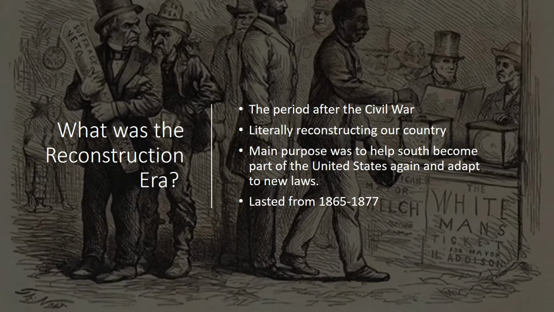So, what was the Reconstruction era? Reconstruction in the South took place right after the Civil War. It was a period from 1865 to 1877 where basically a lot of change happened. The states that left the North and joined the Confederacy during the Civil War were now working on joining the Union again. The main purpose of this era was to assist the South in becoming part of the United States again and help them adapt to the new slavery laws.